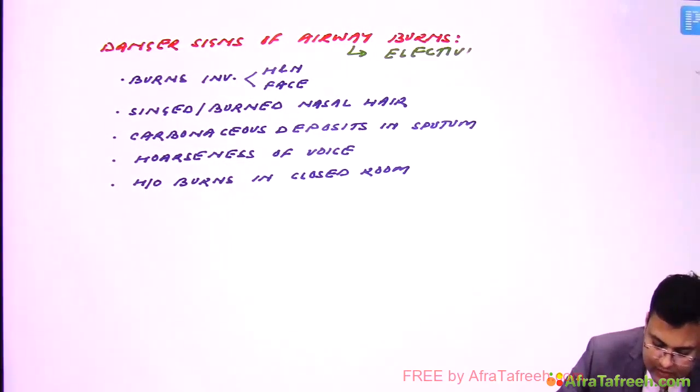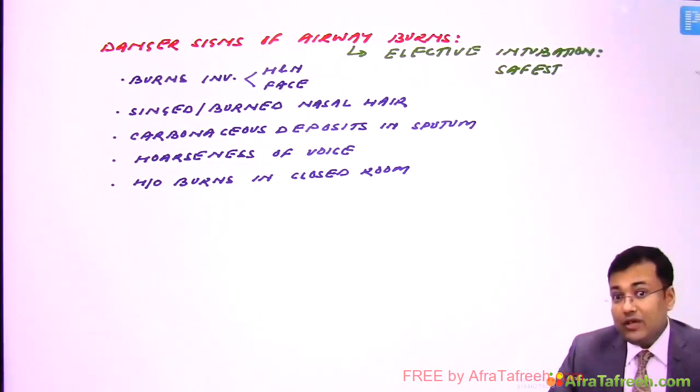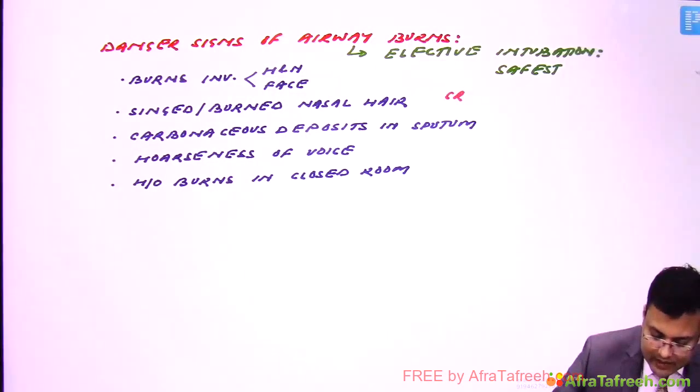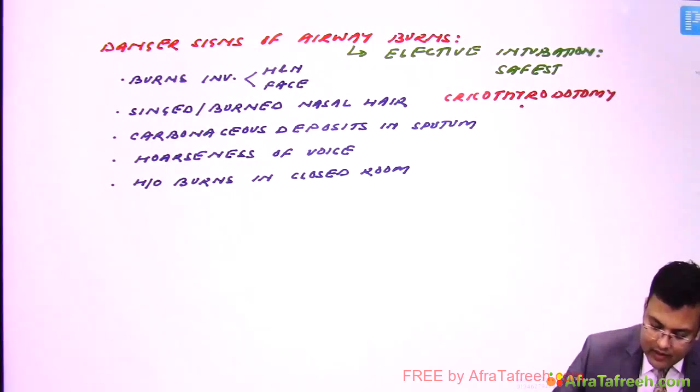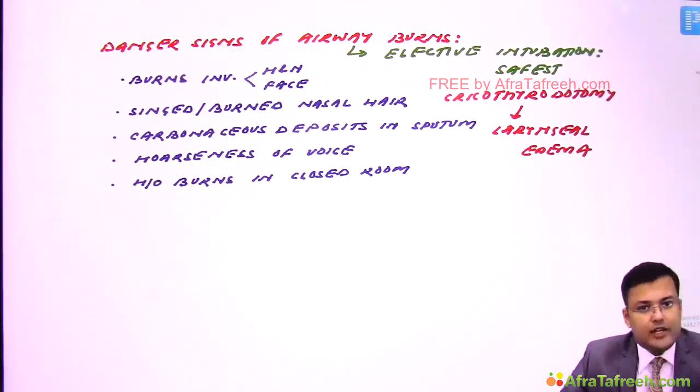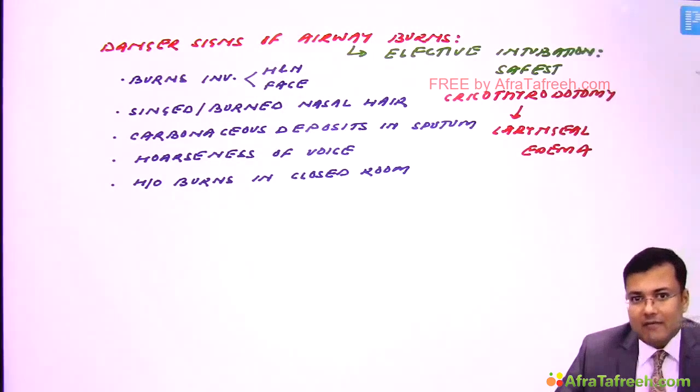Right? So for these patients who are having airway burns, what is safest? Elective intubation. This is safest. Clear? And if the patient is having laryngeal edema, in that case we have to go for cricothyroidotomy. Clear? When the patient is having laryngeal edema. So what is safest? Elective intubation is safest in the patients having airway burns.